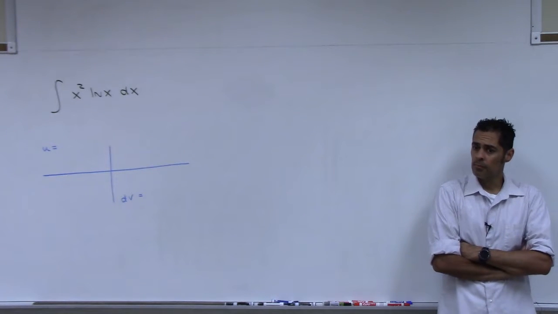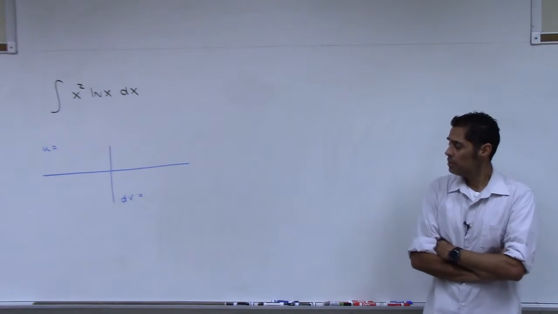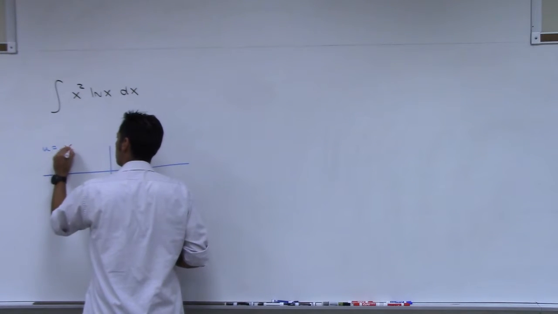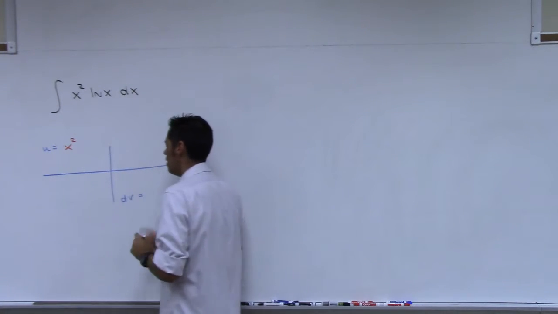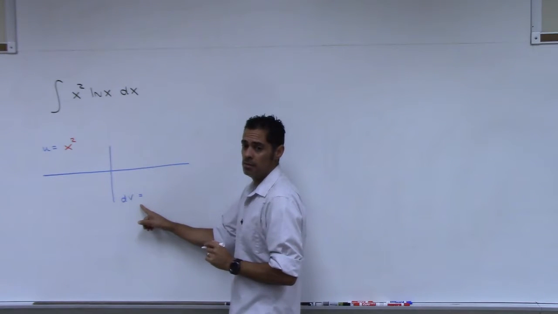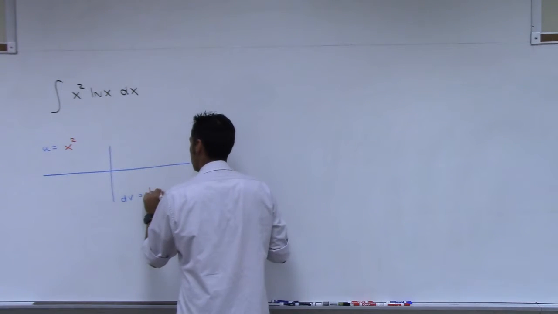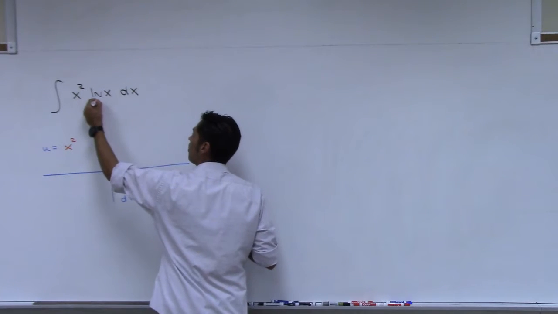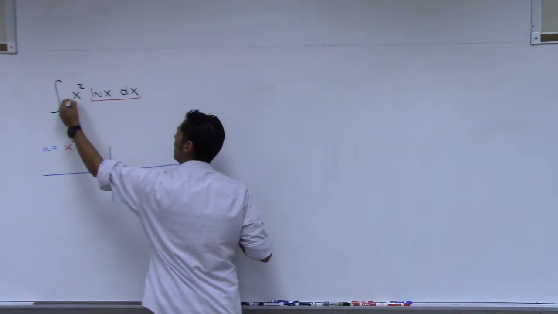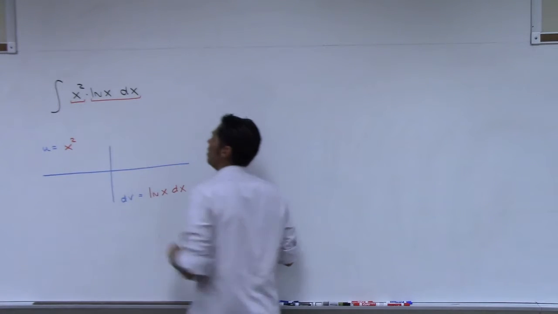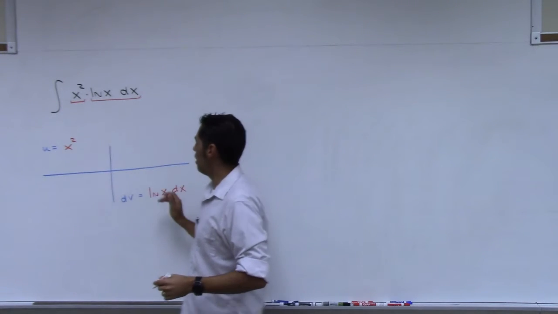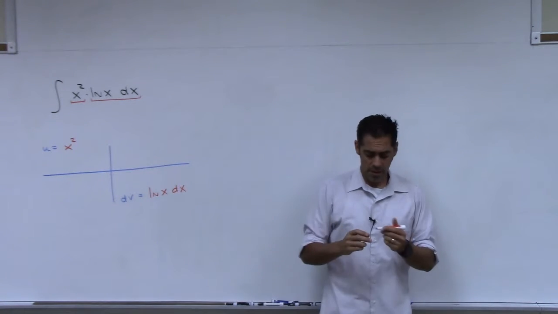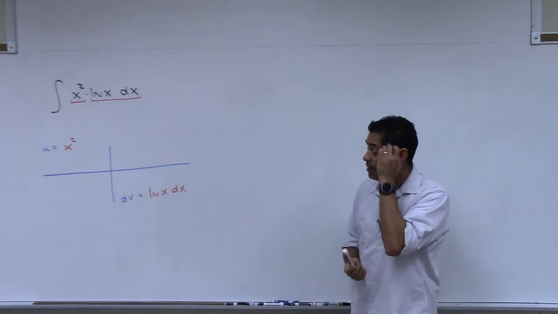The u will be the x squared. U is x squared. Okay, let me put that down. And then dv would have to be what? It would have to be the ln x dx. Make sure you bring the dx. So you've basically broken it up like this. This piece and this piece, right? There's your multiplication. You've said, I'm going to let u be this, and I'm going to let my dv be this. Yes? Does that seem reasonable to everyone? Yes? Okay, now I wanted the reason why.